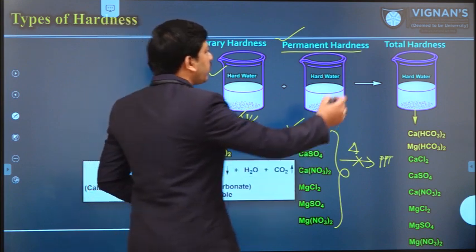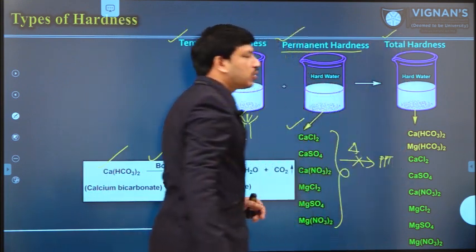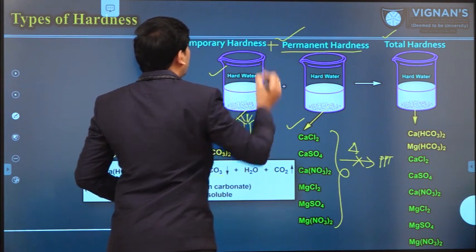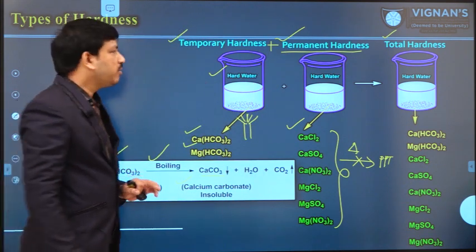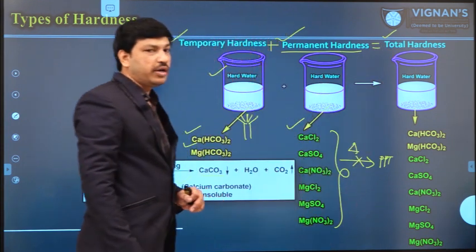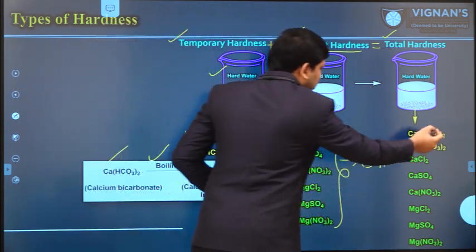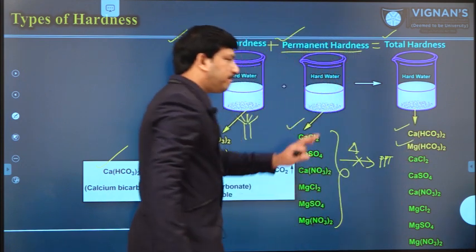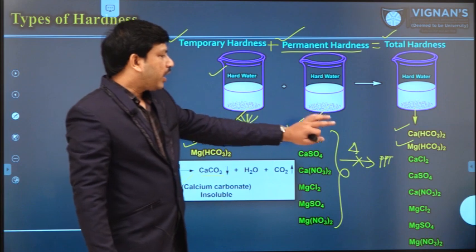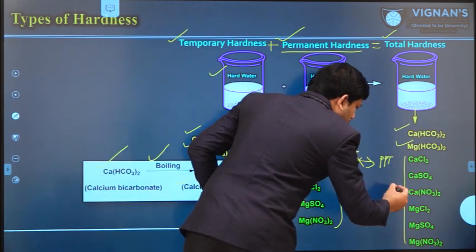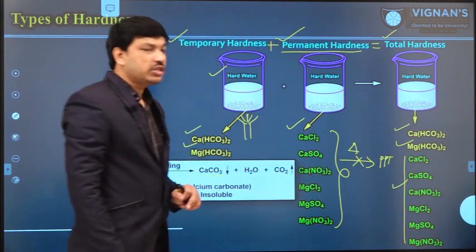Now, what is the meaning of total hardness? Total hardness is the combination of temporary hardness and permanent hardness. That is called total hardness. For example, in this picture you can see this particular water sample contains both bicarbonate calcium magnesium salts as well as non-bicarbonate calcium magnesium salts like this.